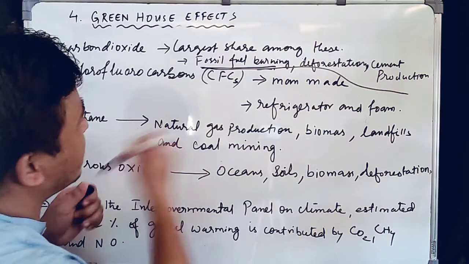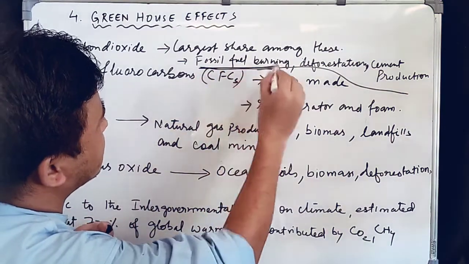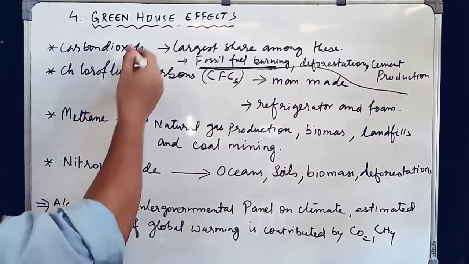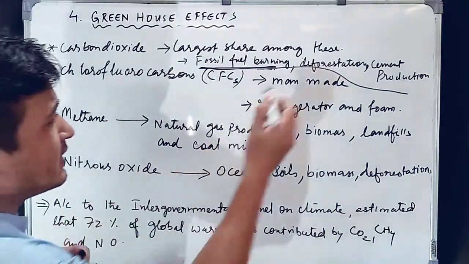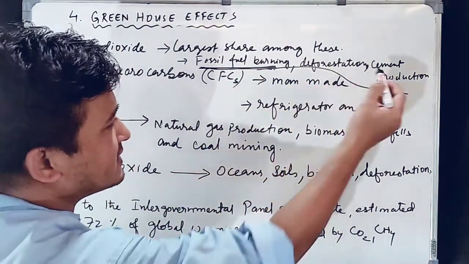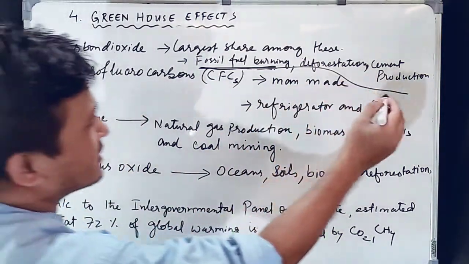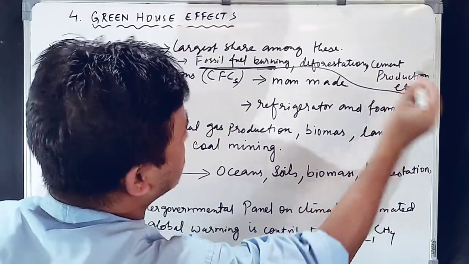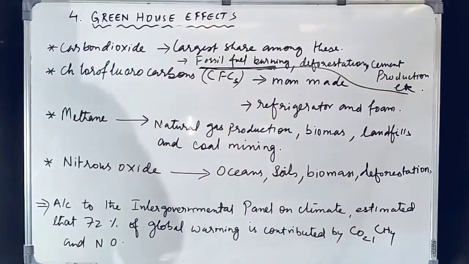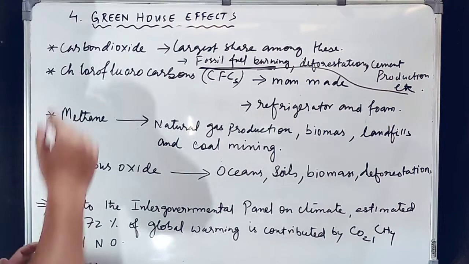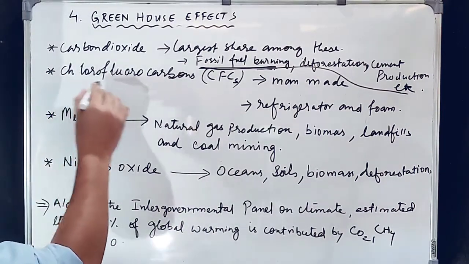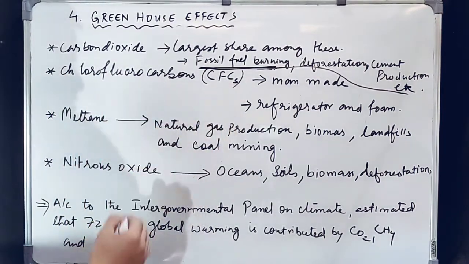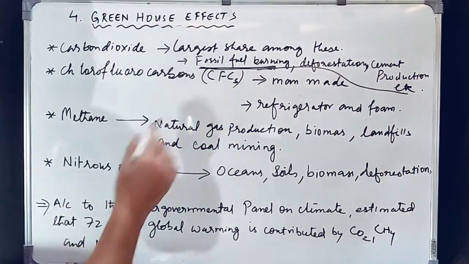So sources, first we have fossil fuel burning, means from the burning of fossil fuels this carbon dioxide comes. Then deforestation, then cement production, etc. So these are the sources of this carbon dioxide. Now second we have here chlorofluorocarbon, CFCs. Okay, CFCs.